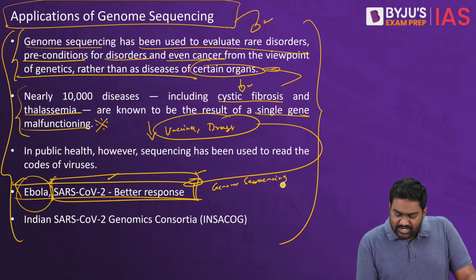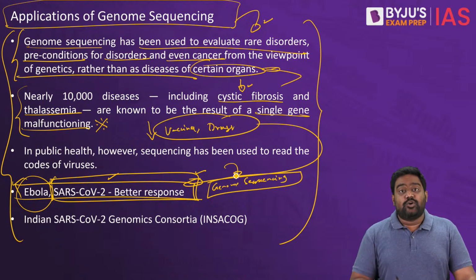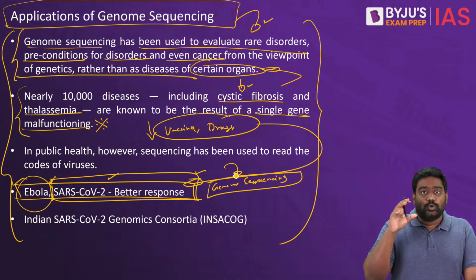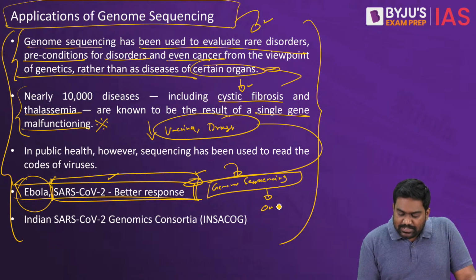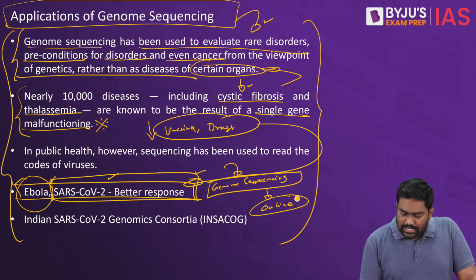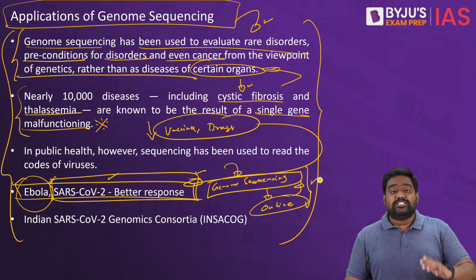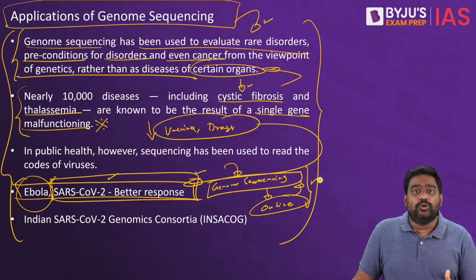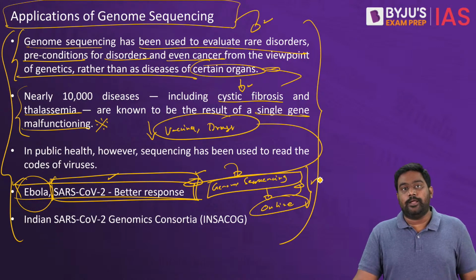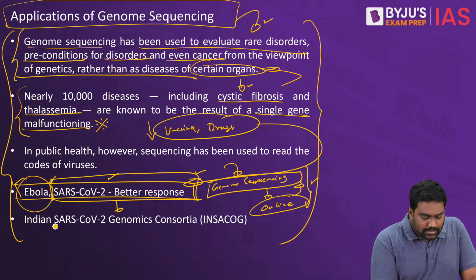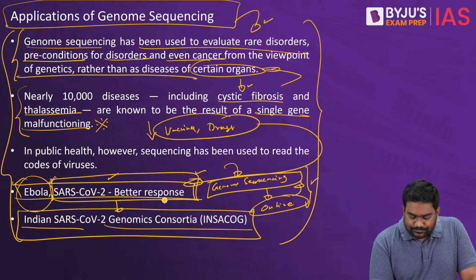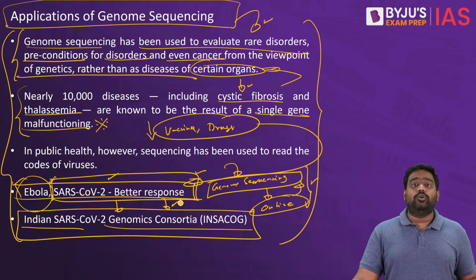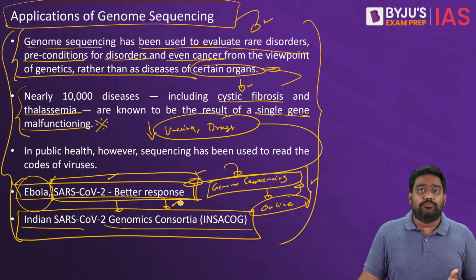As they realized it was a new pathogen they were dealing with, they quickly carried out a genome sequence, which was crucial in helping the global community. They put up the genome sequence online and made it publicly available so researchers from around the world could access the genome sequence of SARS coronavirus 2, the initial variant which broke out in Wuhan. This helped biotech companies, pharmaceuticals, and even researchers to come out with better vaccines, better lines of treatment for dealing